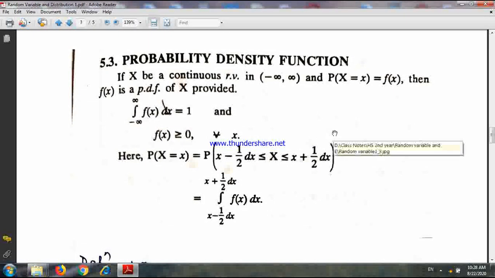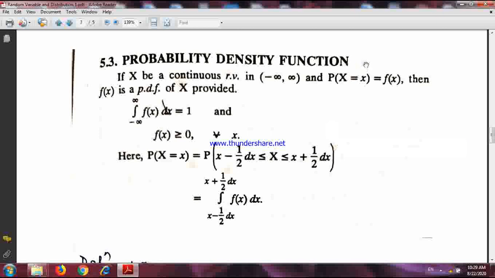Okay, so now I tell you about this probability density function. Now before I go through this part, I tell you one thing. You see, if x is a discrete random variable, then you can define the probability that x takes a particular value. But if x is a continuous random variable, then the probability that x takes a particular value remains undefined.